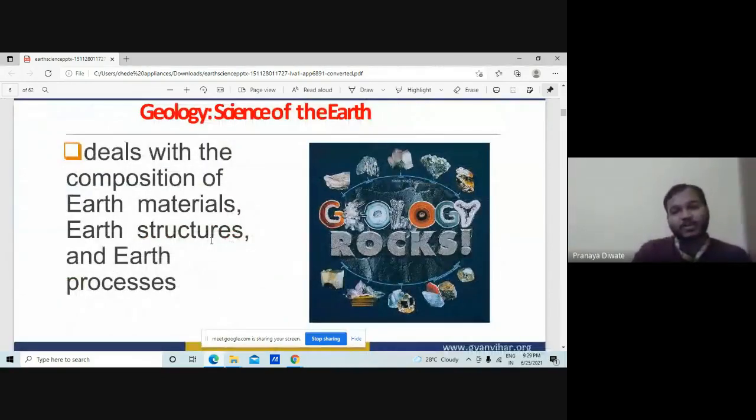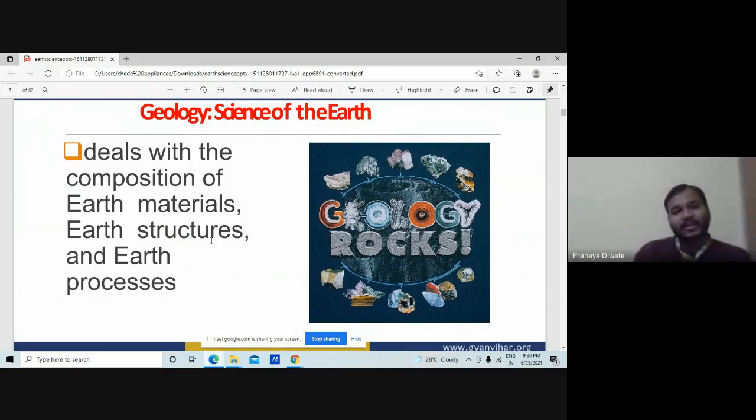Now, first we see geology, which is the subject we study. Geology deals with the composition of earth material, earth structure, and earth processes. Geo means earth, and logy means science or study. So the study of earth comes under the branch of geology.